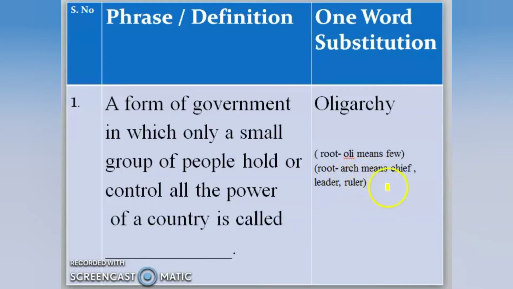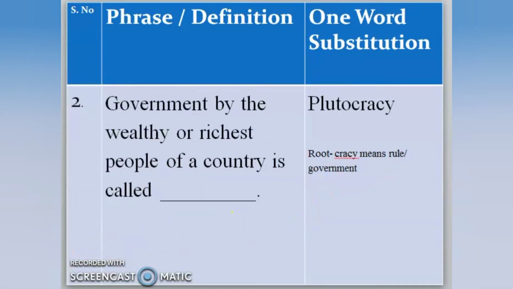So a type of government in which only a small group of people, so a small group of people means few people, control all the power. So power refers to rule or ruler, right? So such a type of government is called oligarchy. Okay, let's move to the next word.